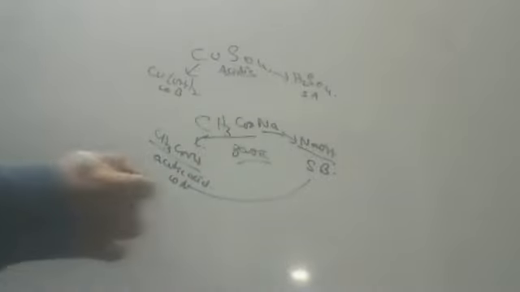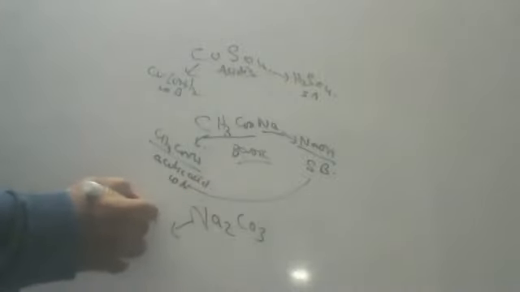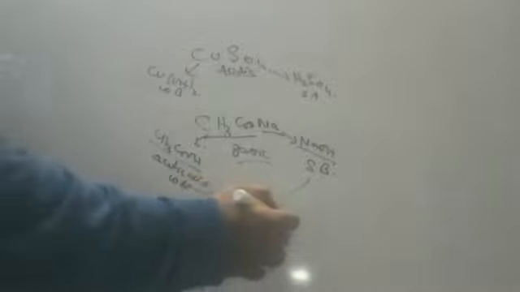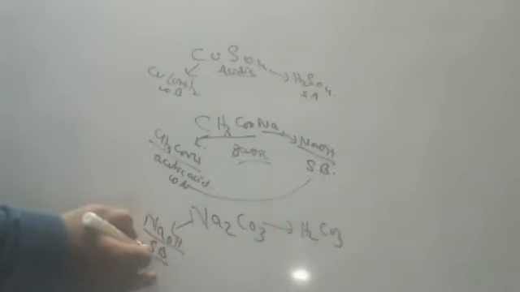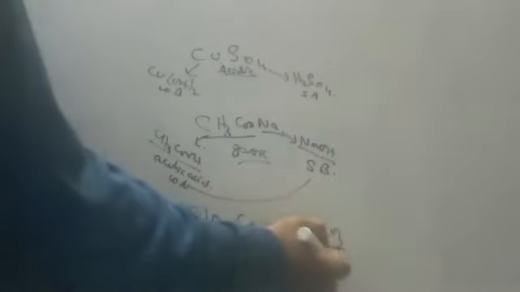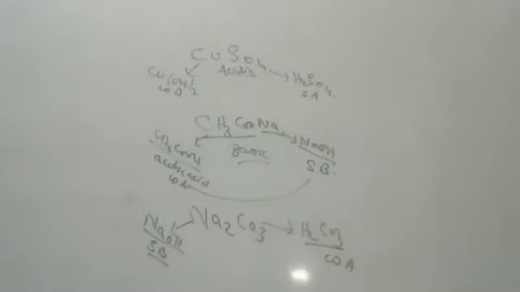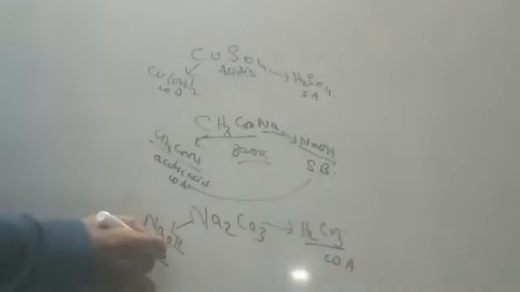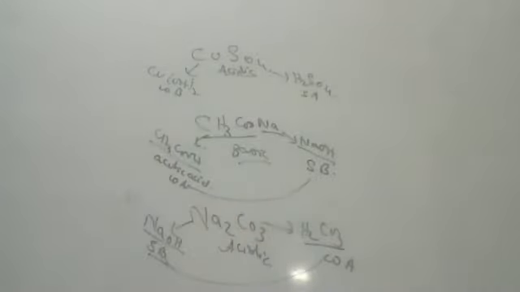Next one, sodium carbonate, Na2CO3. This is coming from which base, children? NaOH. This is coming from which acid? H2CO3, carbonic acid. Of course, potassium and sodium are strong bases. I already told so many times. And carbonic acid is a very weak acid. I told you, soda we drink that. If it is weak only, we will drink much. And strong base we will not drink. It will burn our intestines. Strong base and weak acid. So this is a basic salt. What type of salt is this, children? Basic salt.